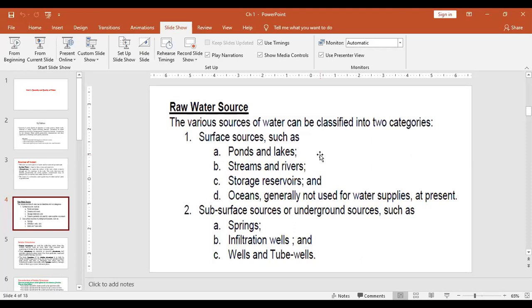So whichever slide I ask, I will not ask you to copy each and every slide in your notebook, but I will ask some of the slides to copy in your notebook. There will be a reason behind that: that slide will be important, first thing, and second thing, you will be on track to know what is going on. Okay.